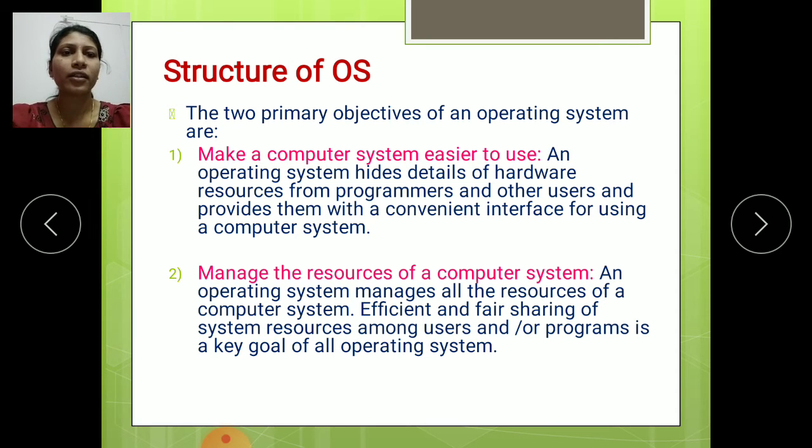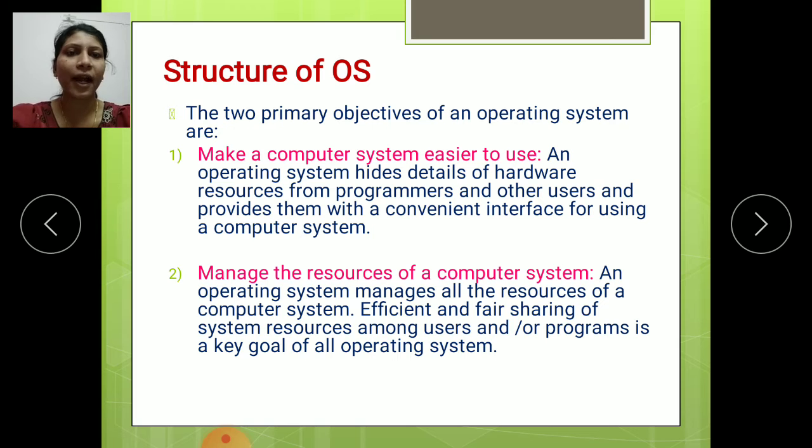It hides all the details of the hardware with a convenient interface, so we can use the computer system conveniently.